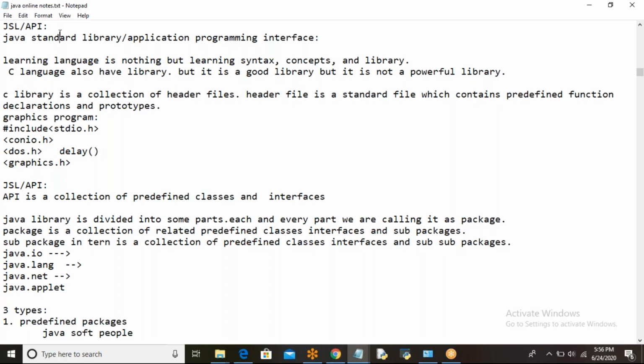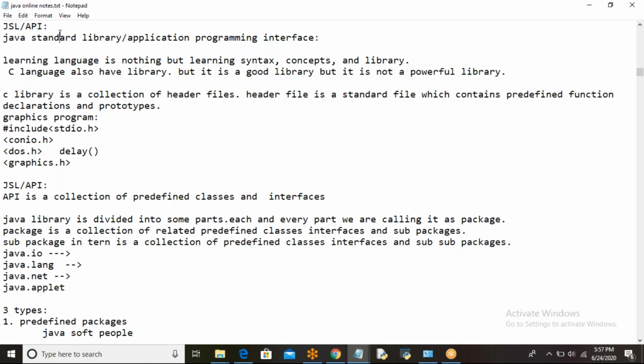C language also has a library. Every language has a library. It's a good library but not powerful. Why? The C library is a collection of what? Header files: stdio.h, conio.h, alloc.h, string.h, stdlib.h, ctype.h. There are so many header files. What is a header file? It's a standard file which contains predefined function declarations and prototypes.